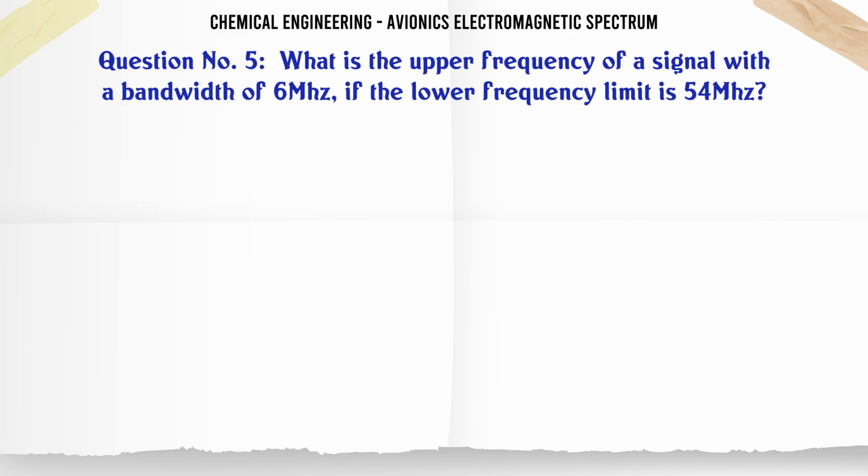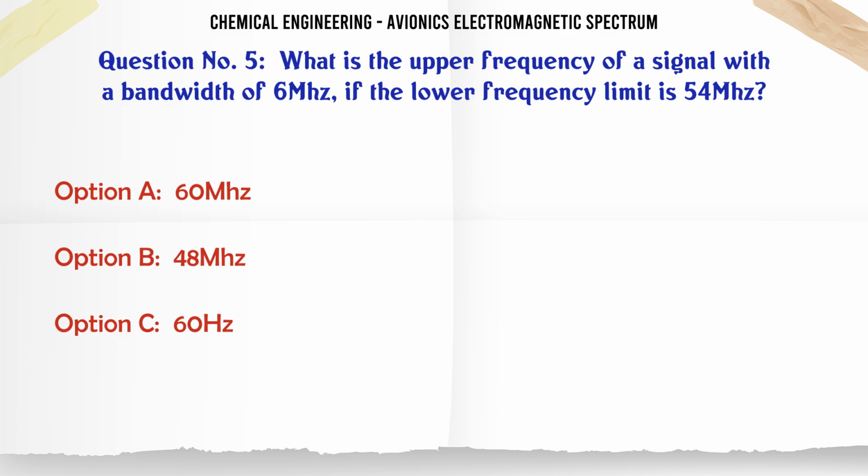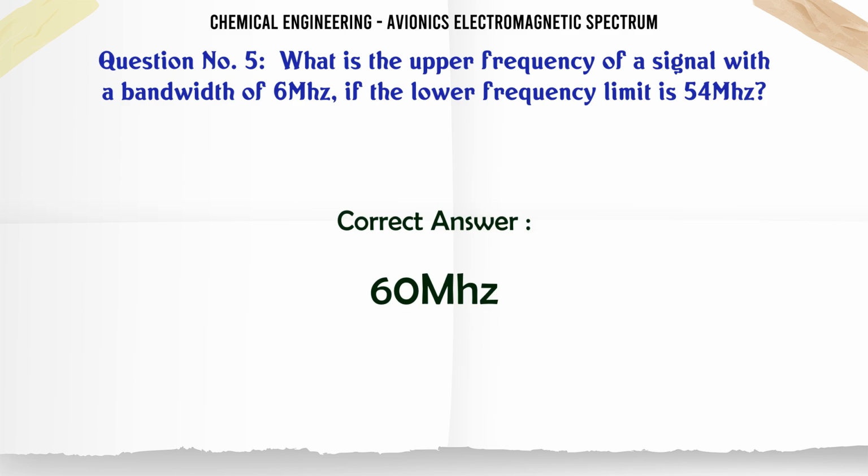What is the upper frequency of a signal with a bandwidth of 6 MHz if the lower frequency limit is 54 MHz? A) 60 MHz, B) 48 MHz, C) 60 Hz, D) 48 Hz. The correct answer is 60 MHz.